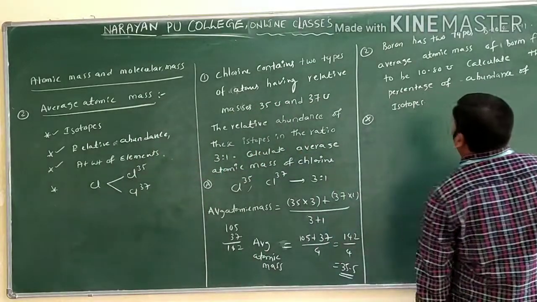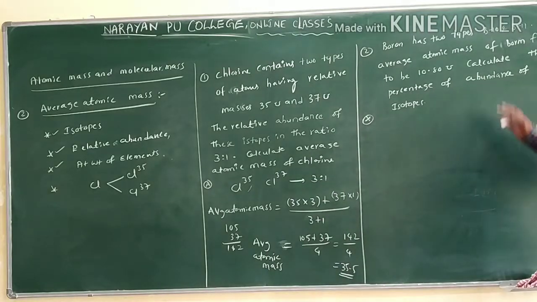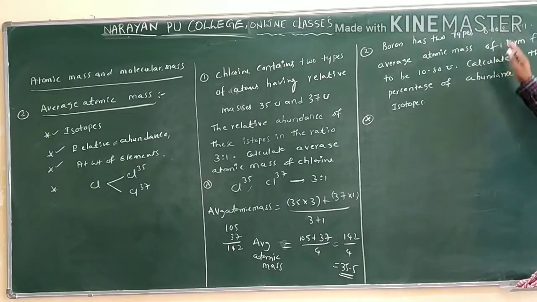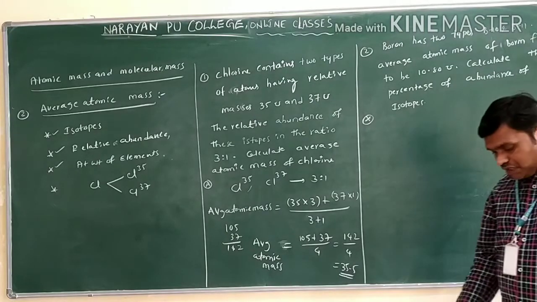Boron has two isotopes only. One is B10, another one is B11. The average atomic mass of boron is found to be 10.80 unified mass. They have given this. Calculate the percentage of abundance of these isotopes. What are these isotopes? B10, B11. We have to identify the percentage of which one? Isotopes only. Clear?